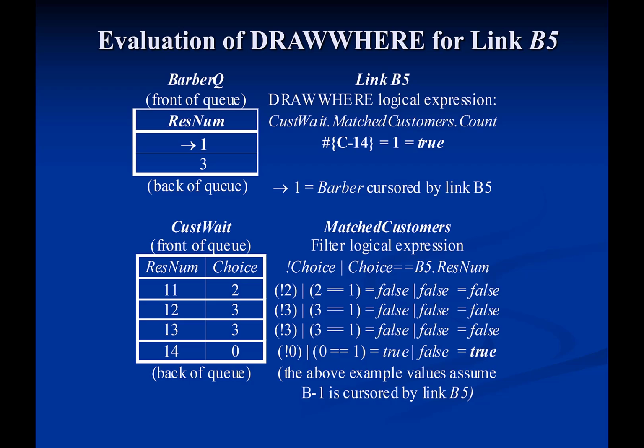To determine which barber to draw, link B5 cursors barber 1 and evaluates its DrawWhere logical expression. Because this DrawWhere expression is identical to the filter expression for matched barbers, it returns a subset with customer 14 in it, whose count of elements is 1. Thus, link B5 draws Barber 1 to the newly created instance of activity cut, and the drawing process through link B5 ends.